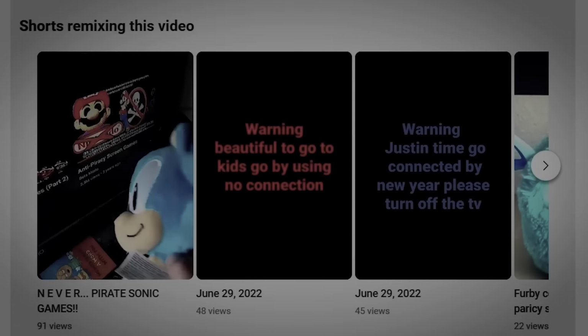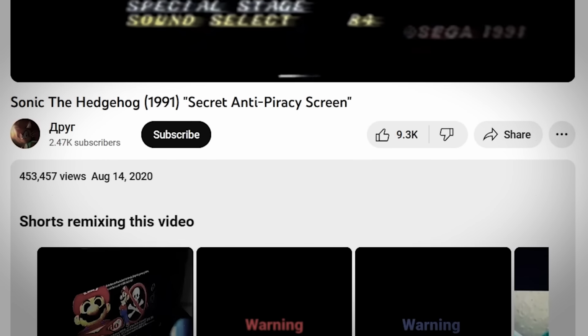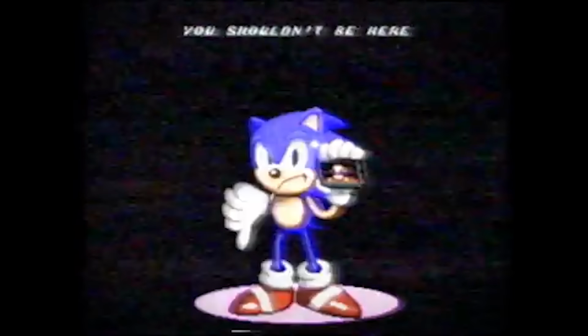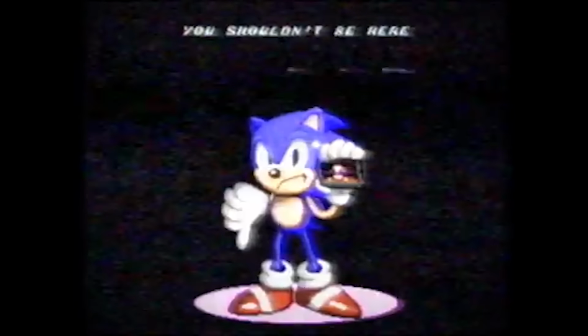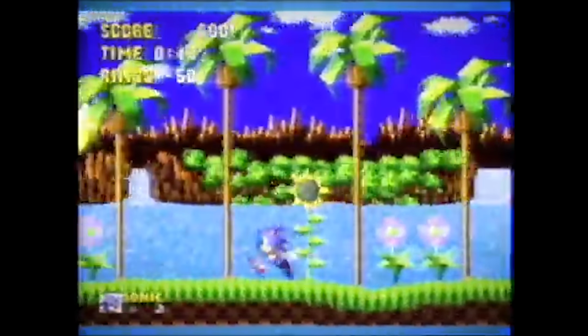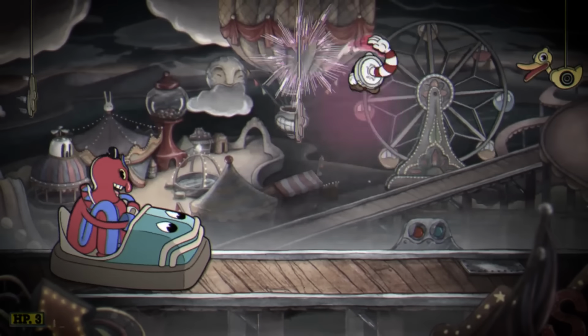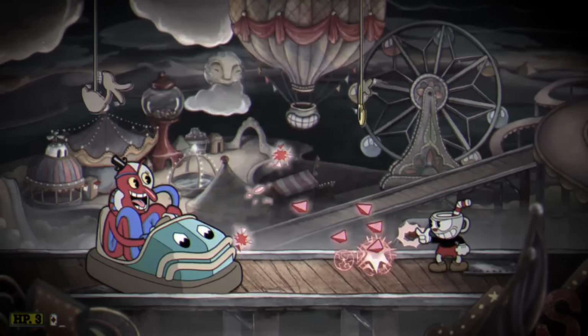Although the description in the video doesn't mention that the video is fake, the grammatically incorrect anti-piracy message, the cheesy warnings, and the overly creepy image of Sonic with blacked out eyes gave the video away as fake. However, many first-time viewers are still being fooled into believing the screen is real and can be triggered within the game.